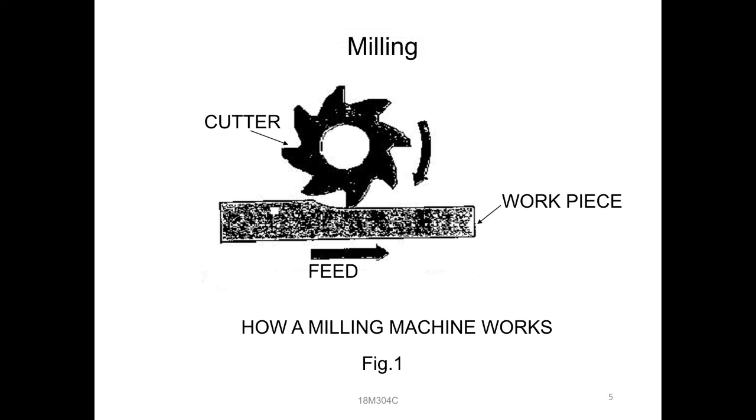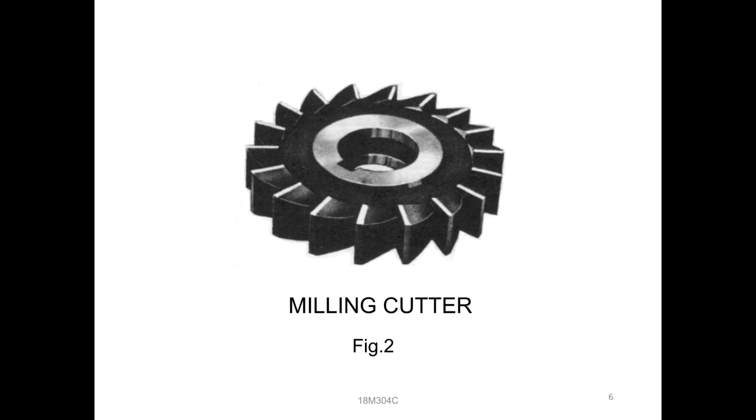Then next thing, this is the milling cutter. You can observe the milling cutter. It is acting as a cutting tool, right? It consists of a number of sharp edges. It is a multi-point cutting tool. Why do we consider it a multi-point cutting tool? Because the cutter consists of a number of sharp edges.